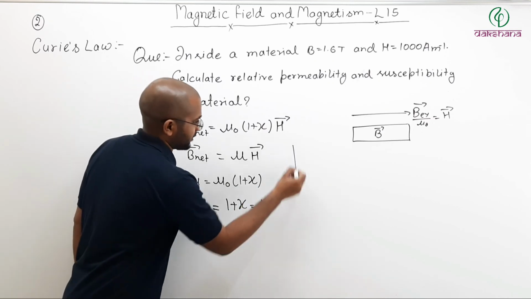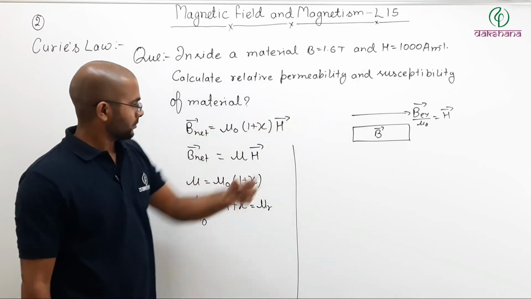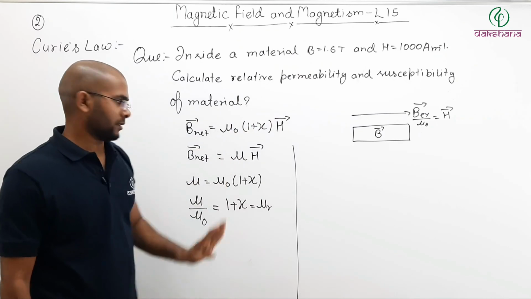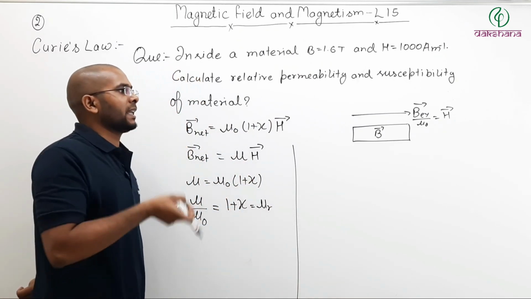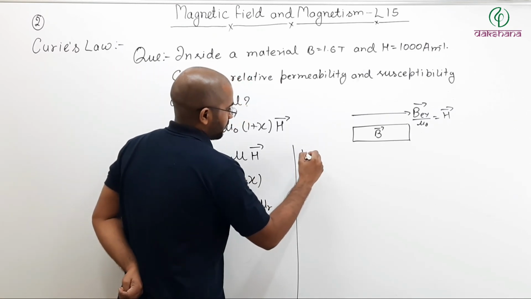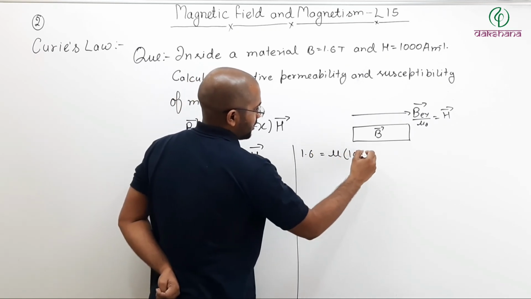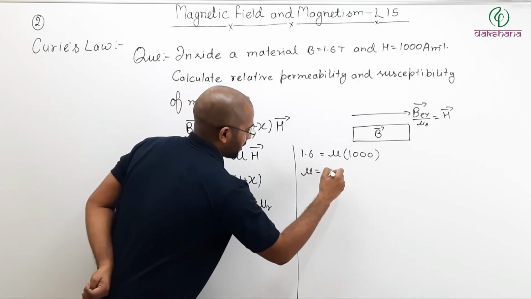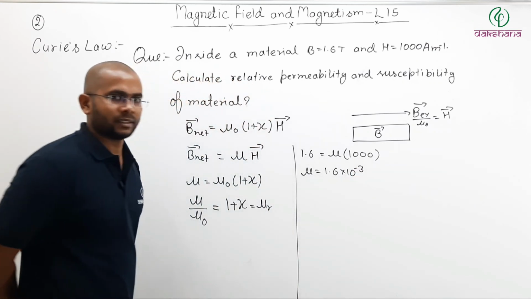Now here, B net 1.6 Tesla is given, H vector 1000 ampere per meter magnitude is given. So from there I can calculate permeability of material. Now what will be the permeability of material? 1.6 Tesla equals permeability of material times 1000 ampere per meter. So mu comes out to be 1.6 into 10 to the power minus 3.